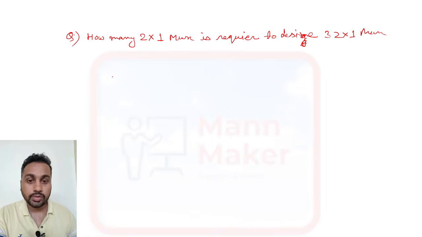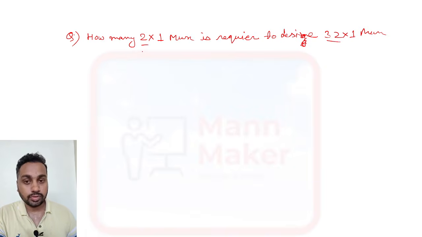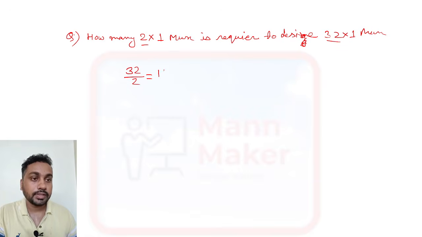Whatever they ask, I will tell you how to solve it. You just check what you need to design. You need to design 32 into 1 using 2 into 1 muxes. How many 2 into 1 muxes are required? So you take 32 here and this 2 here. 32 divided by 2 is 16. Now take this 16. 16 divided by 2 is 8.